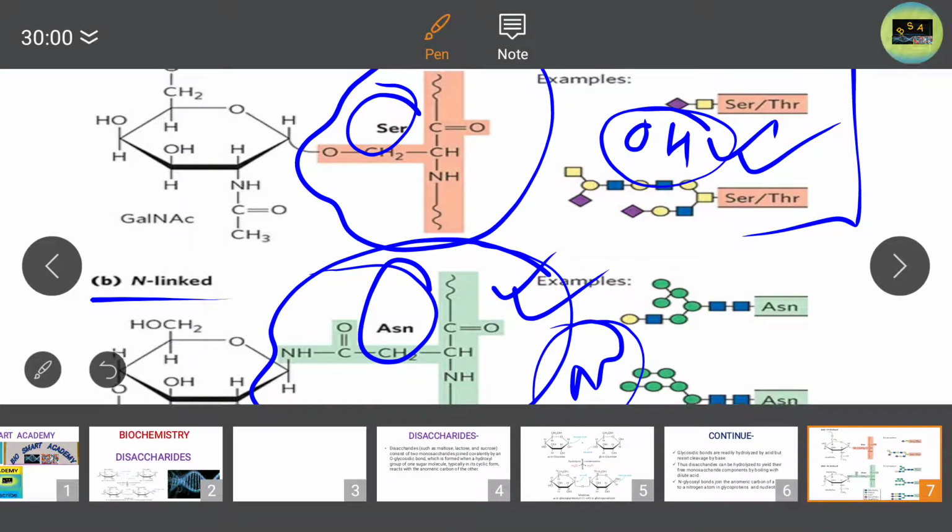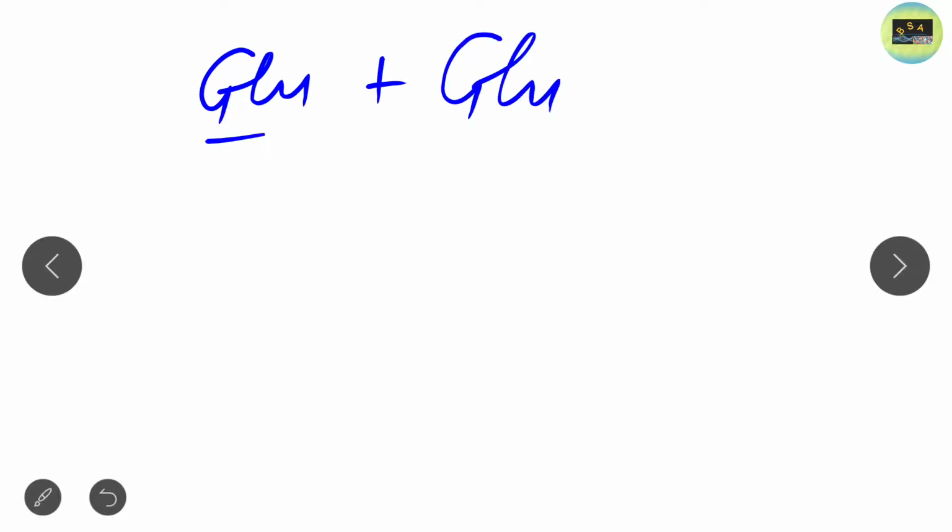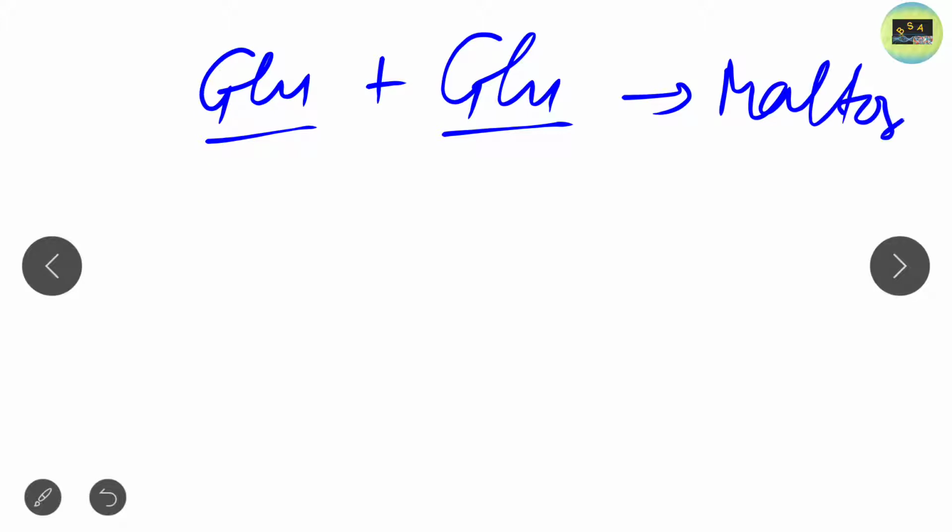Okay, so now let's look. First we discuss maltose. So what is maltose? Maltose is formed when two glucose molecules are combined. When two glucose molecules are combined, then it gives what? It gives maltose. Clear? Now I will explain this with the help of a structure so that you get a clear idea.